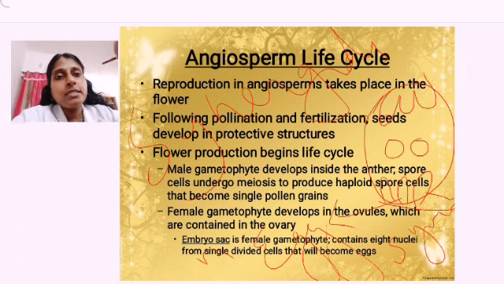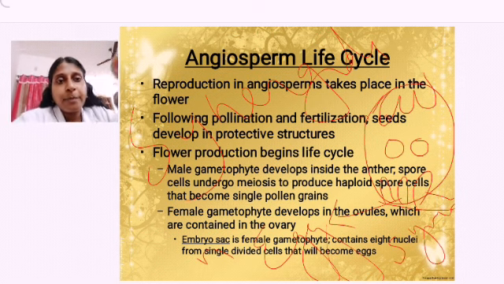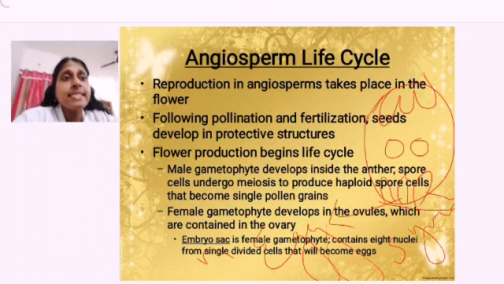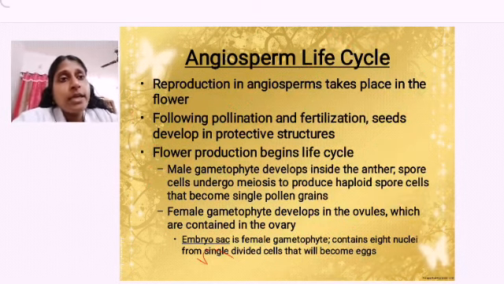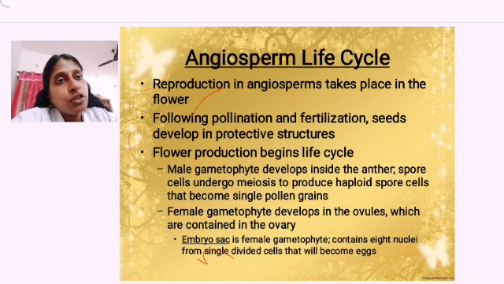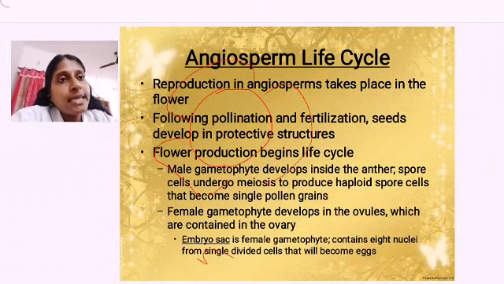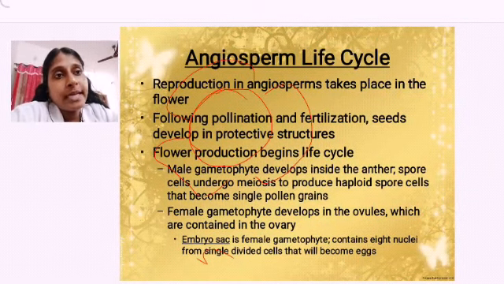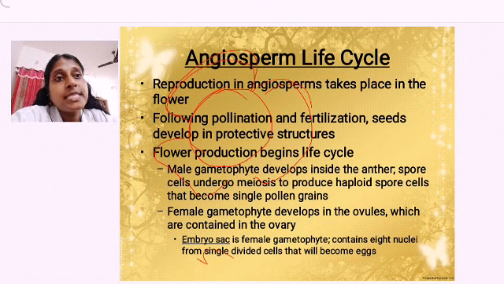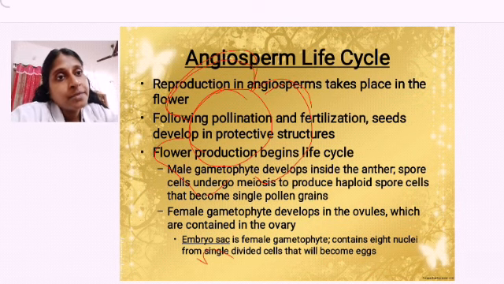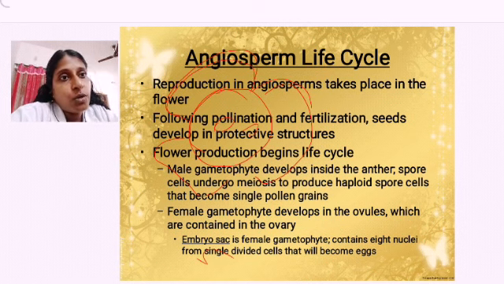So pollen grains are formed from the anther, the male gametophyte. When you see the structure of a pollen grain, it has an inner covering and an outer covering. The inner covering we call the intine. What do we call it? Intine. The outer covering is the exine. What is that? Exine. Inside there are 2 cells. One cell, we call it the tube nucleus. What do we call it?